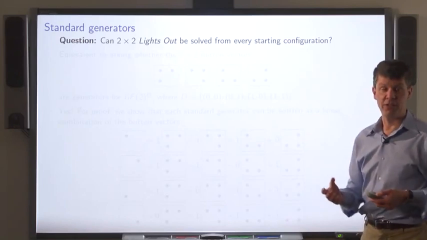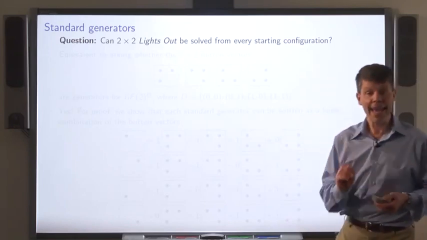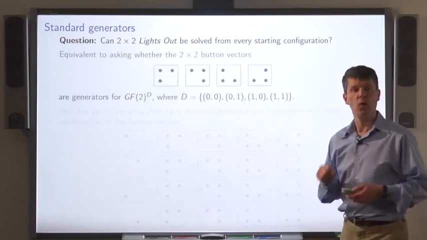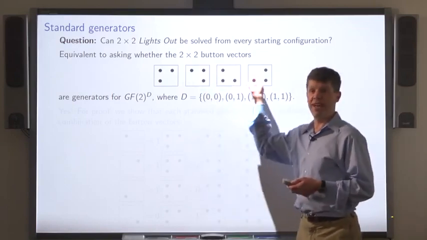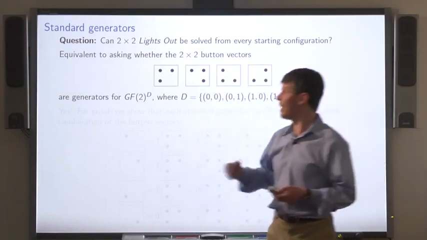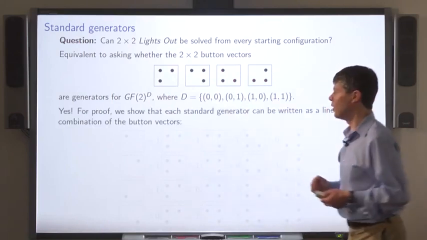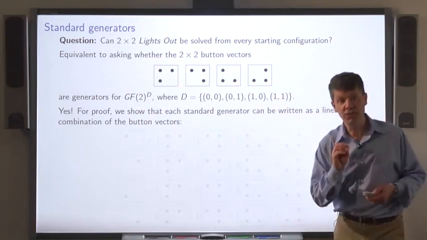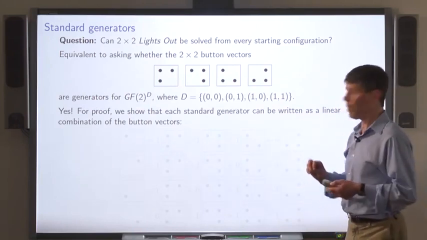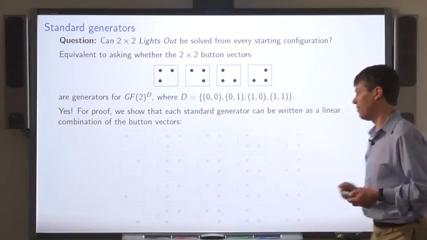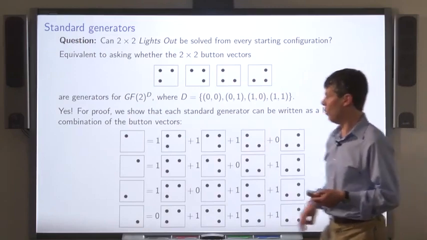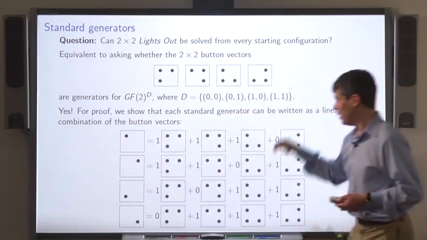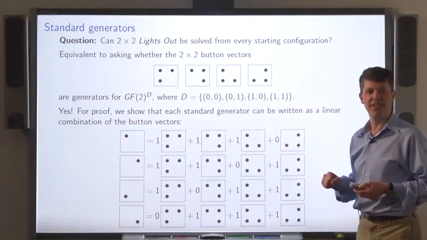Here's a way we can use standard generators. Consider the question, can 2 by 2 Lights Out be solved regardless of the starting position? What we're asking is whether the 2 by 2 button vectors are generators for the set of all initial states. The answer is yes. And here's how we prove it. We show that each of the standard generators can be written as a linear combination of the button vectors. So these are the standard vectors for 2 by 2 Lights Out, and we've written each of them as a linear combination of the button vectors.